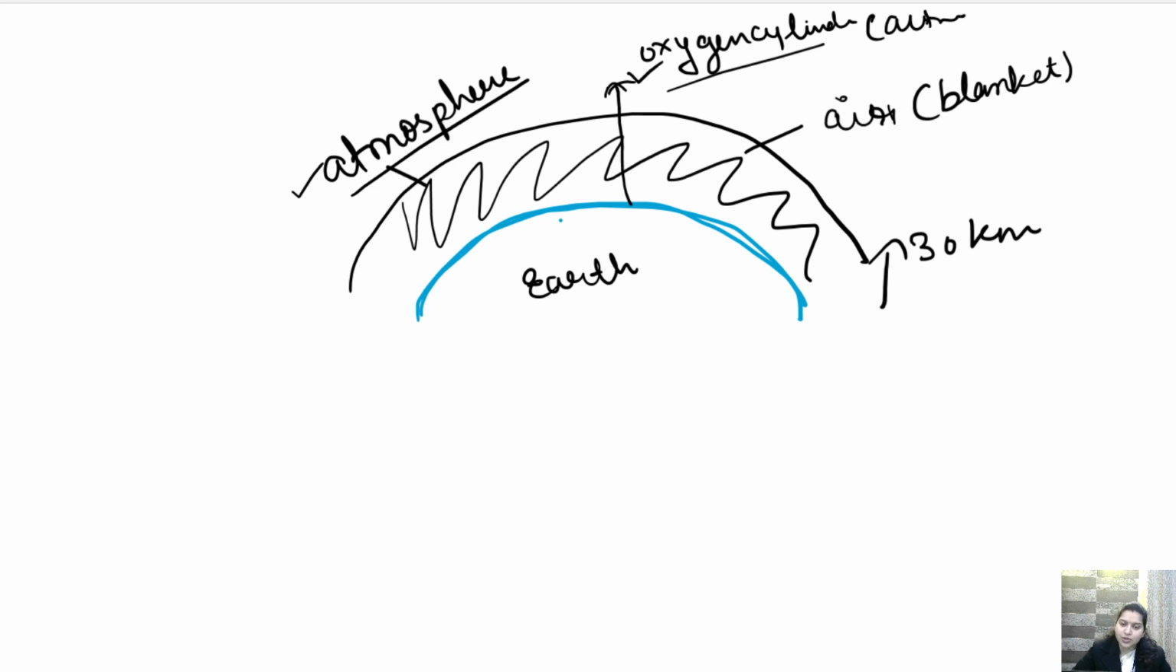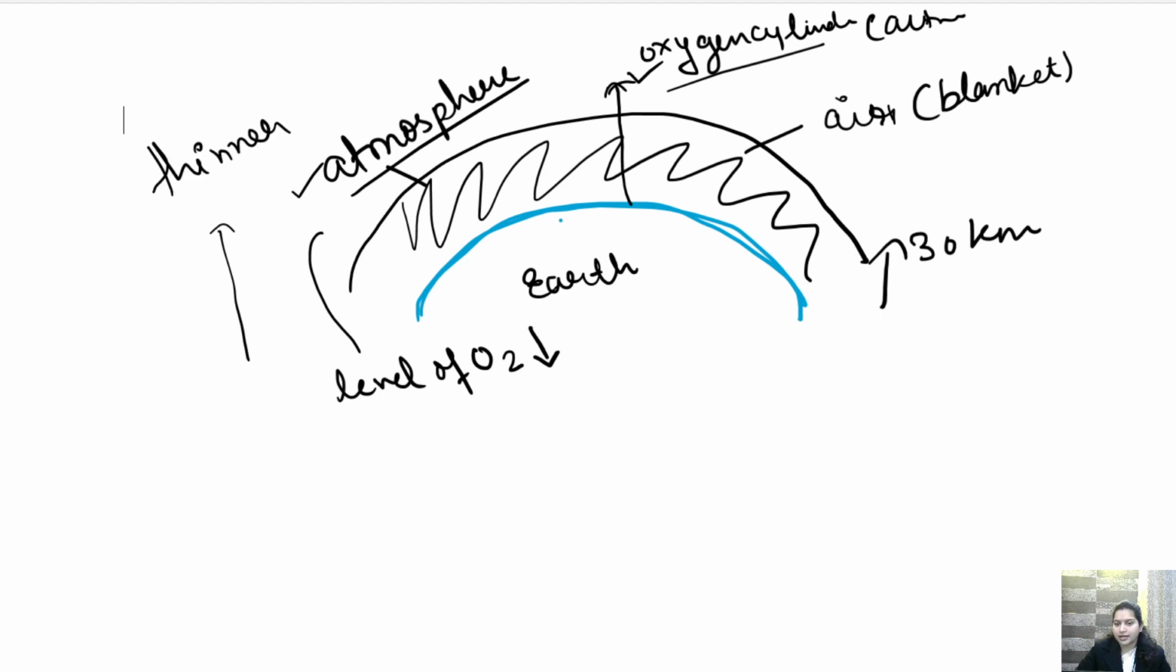Because as we go high up in the space, the level of oxygen decreases. And the layer, this blanket of air or atmosphere that you are seeing here, becomes lighter and thinner as we go up high in the space. So this was the basic concept.